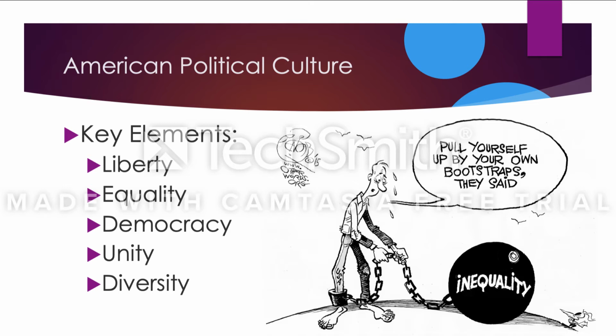Unity refers to the American support of the republic and democracy, even if they disagree with one another about policies. Diversity refers to the fact that Americans have many different cultural traditions and hold a variety of values. Nearly all Americans descended from immigrants, and many of them take pride in their heritage and cultural history. These tie together because it is something that citizens must accept, the differences between one another.